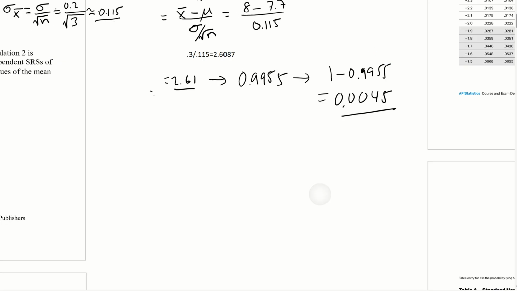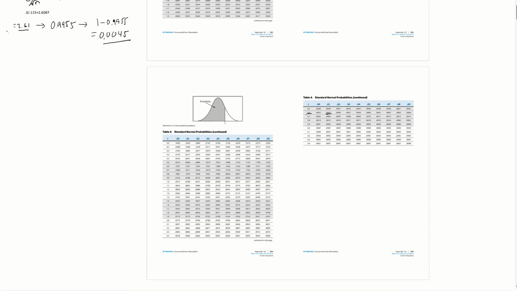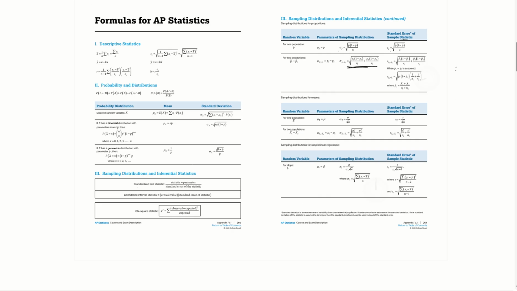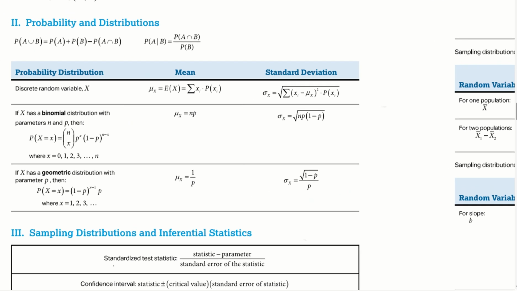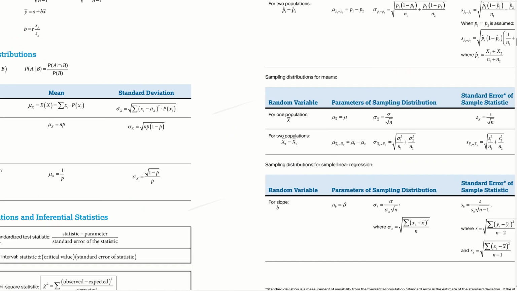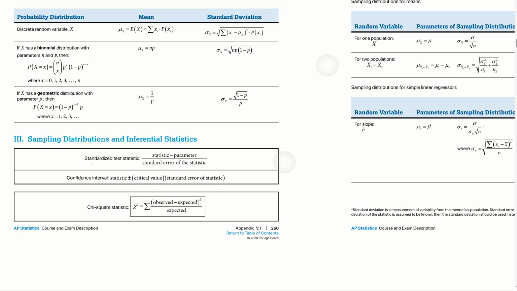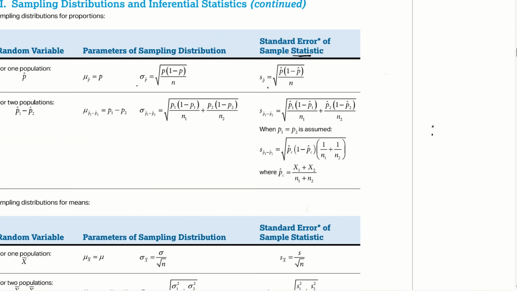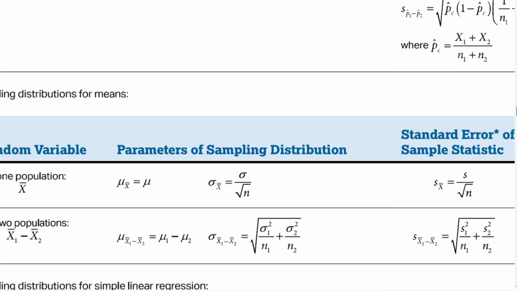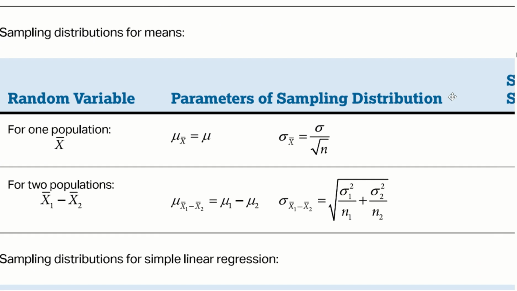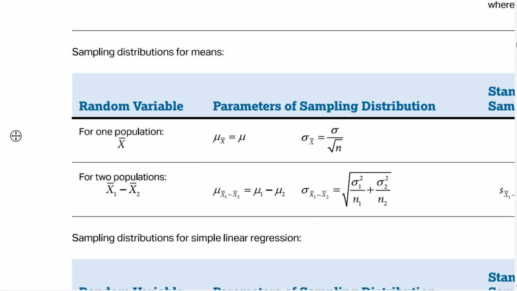Well, also, if you want the formulas for the sigma x bar and all that stuff, just look over right here. So you got for sampling distributions, sorry, let's see if I can find it. Should be, oh, right here. So mu x bar is mu, and then sigma x bar equals sigma over square root of n, okay? All right, so let's take a look at the next problem.